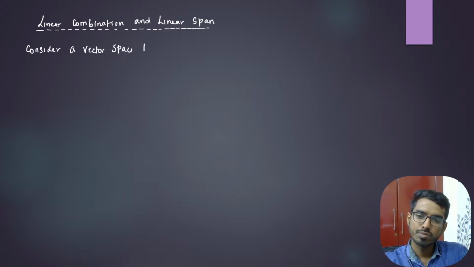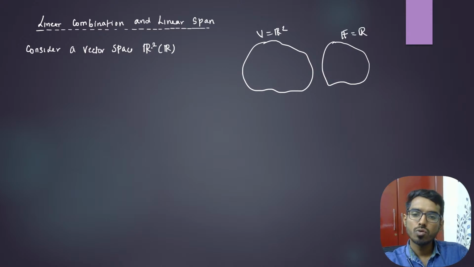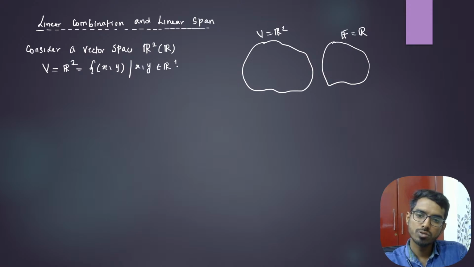Consider a vector space R2 over R. That is, your V is R2 and your field is the real numbers. R2 is nothing but a two-dimensional space. It consists of all two-tuples, all those x comma y, where both x and y belong to the real numbers. Every element is an ordered pair x comma y, and the field is the real numbers.